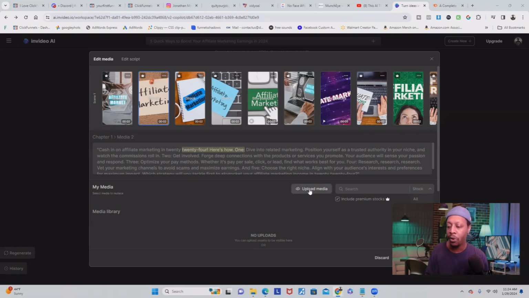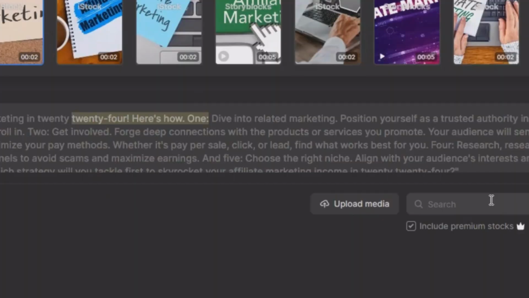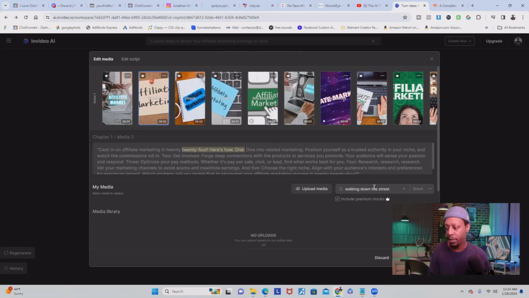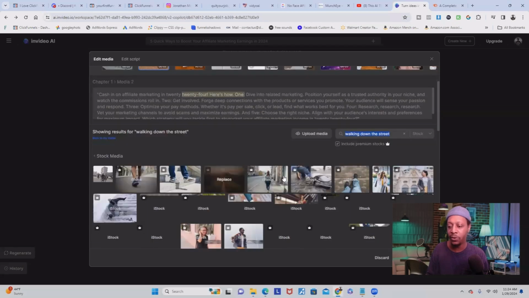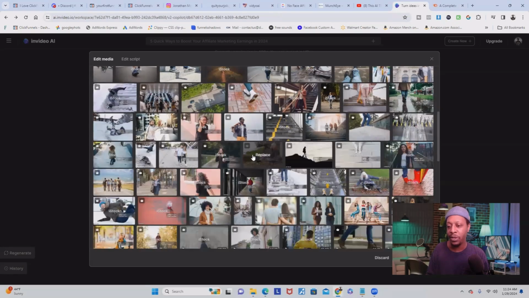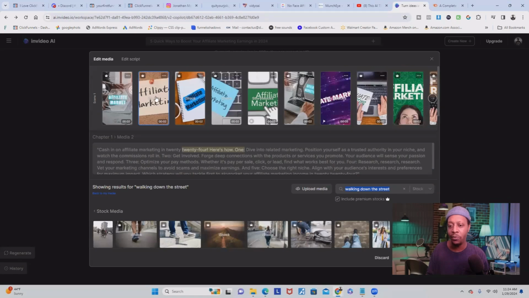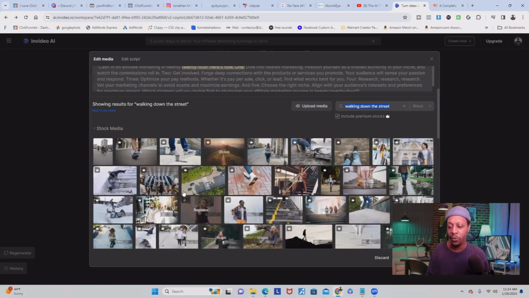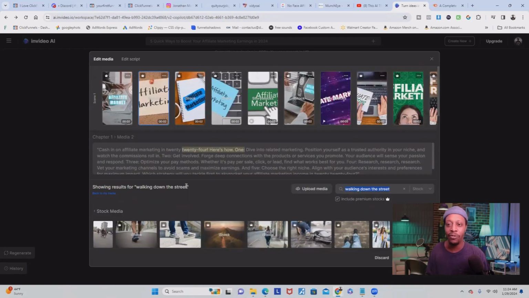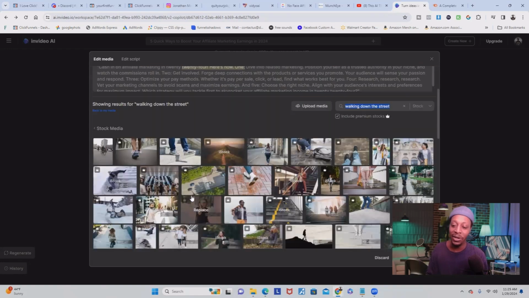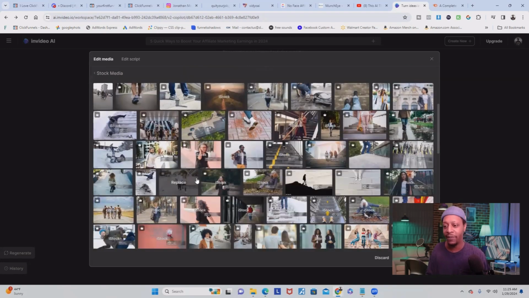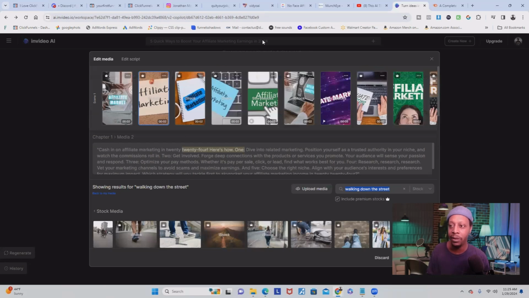So you can upload your own media, but we're not going to do that. All you have to do is just make sure this is highlighted, and you're going to go over to search and you can put in walking down the street and click on stock, and then make sure you press enter, and it's going to show you some results for that. And then all you have to do is just pick one that you like, and it's going to automatically replace that stock footage with the one that you chose. Now, I won't do that. I'm just trying to show you how this actually works, but it's pretty cool how you can do everything inside of this video. So when you're done, it'll be ready to publish.